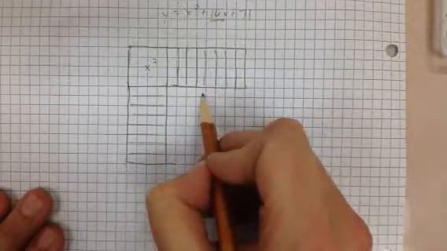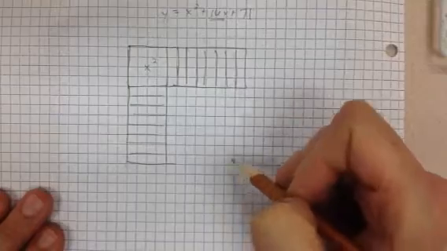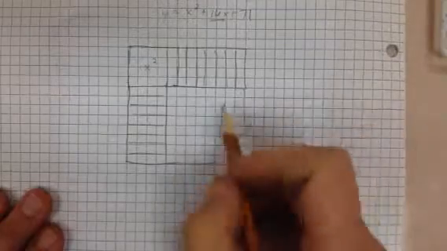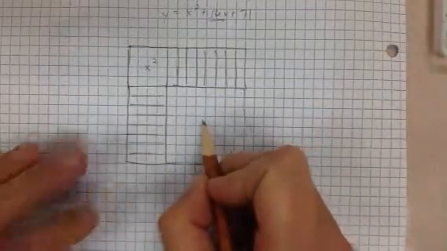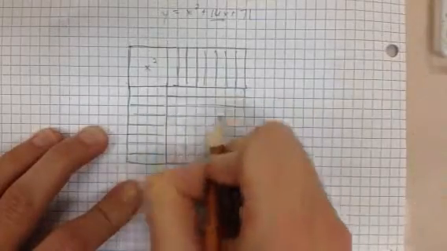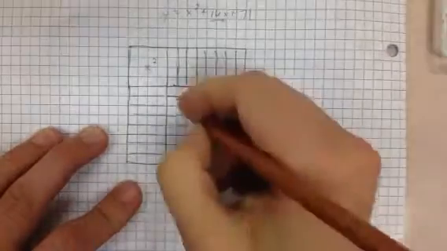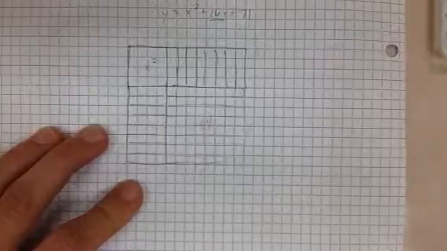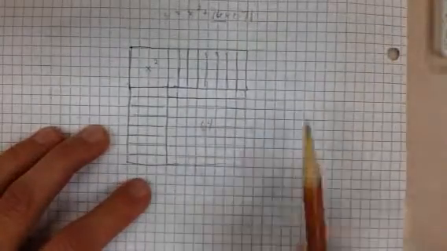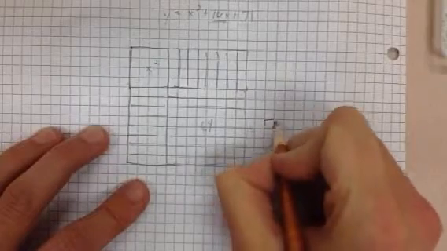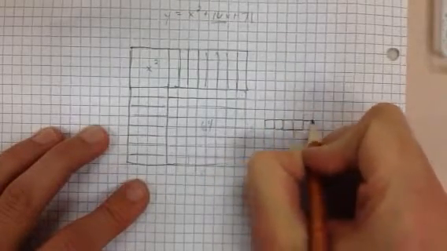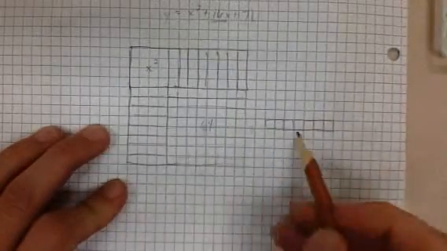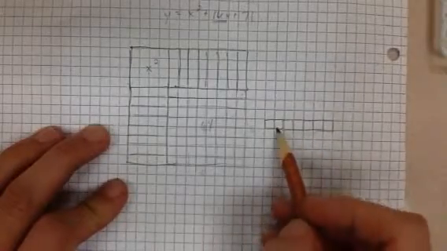This would be 1, 2, 3, 4, 5, 6, 7, 8 by 8, right? What's in here is an 8 by 8 square. So I need 64. There should be 64 of these in here, right? So 64 in there. But here's the thing, I have 71 tiles. There's an extra here, 65, 66, 67, 68, 69, 70, and 71. So here's my completed square, but then I still have these leftover tiles.